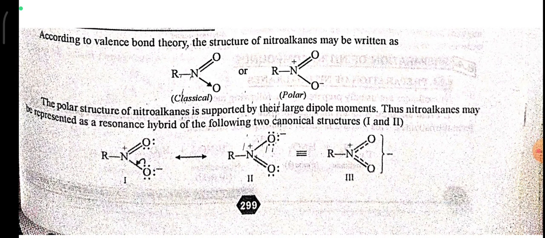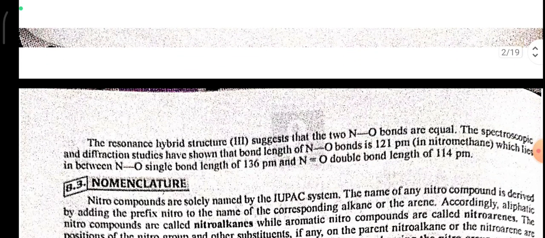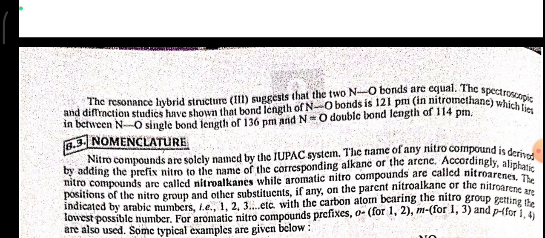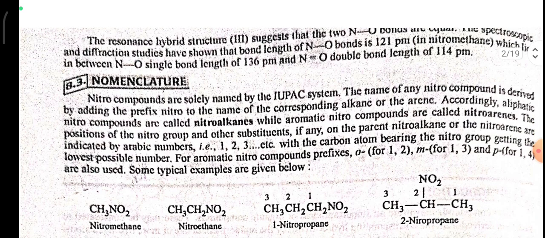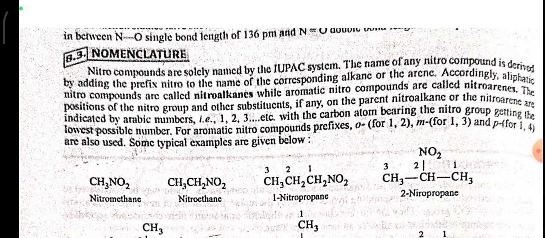Thus, the nitroalkanes may be represented as the resonance hybrid of the following two canonical structures: canonical structure 1 and canonical structure 2. The resonance hybrid structure 3 suggests that the two N-O bonds are equal. The spectroscopic and diffraction studies have shown that the bond length of the N-O bonds is 121 picometer in nitromethane, which lies in between the N-O single bond length of 136 picometer and the N-O double bond length of 114 picometer.